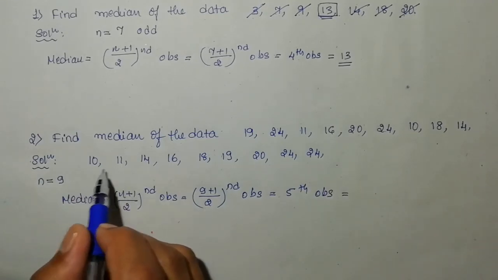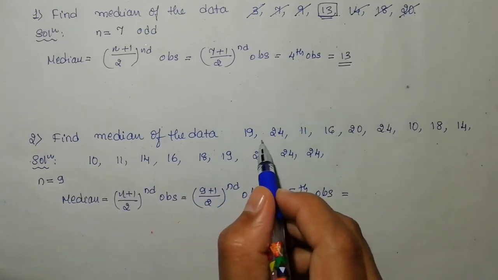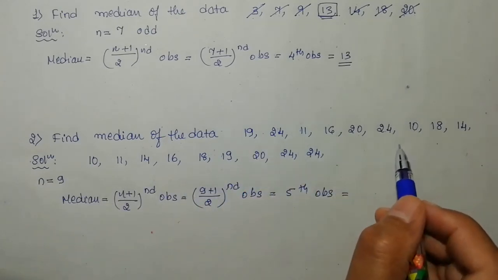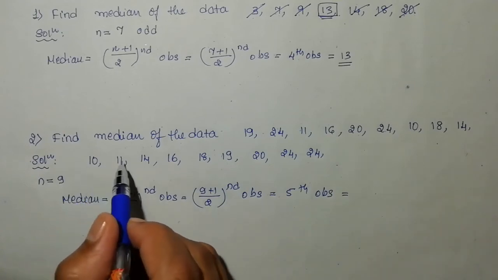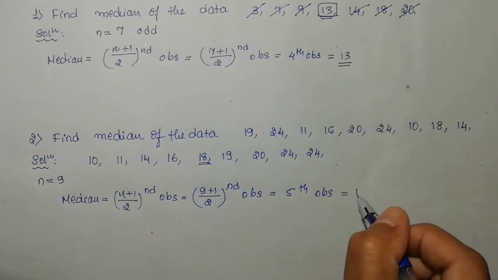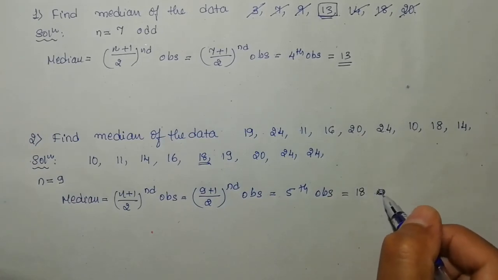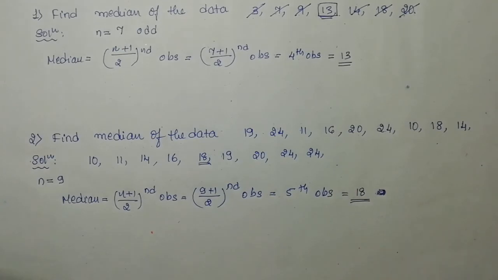Don't look for the fifth observation in the original arrangement, it will become wrong. Now look at the ordered list: 1 2 3 4 5. 18 is the fifth observation, so 18 is the median.